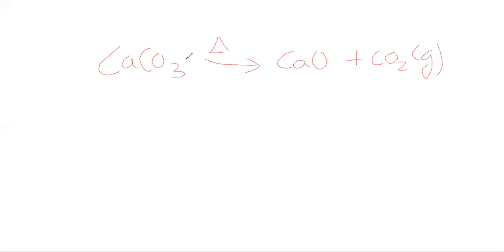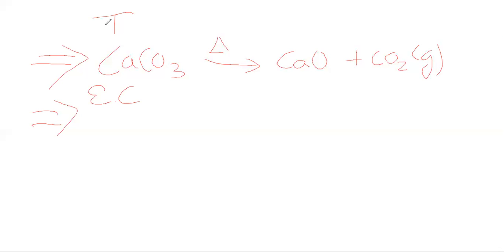In electrolytic decomposition, the compound breaks down into two parts using an electric current. In photolytic decomposition, the compound breaks down using sunlight, or solar energy. This is an example of thermal decomposition.